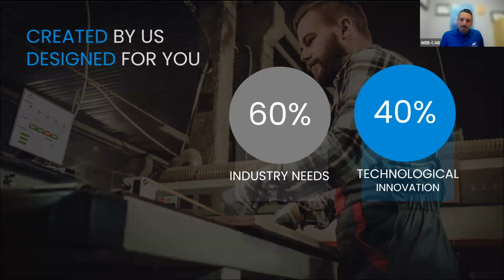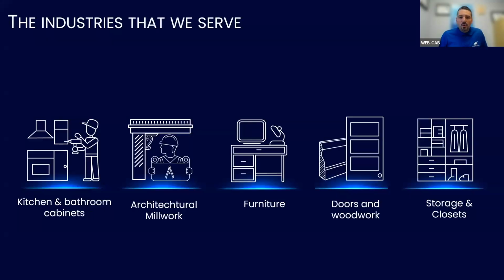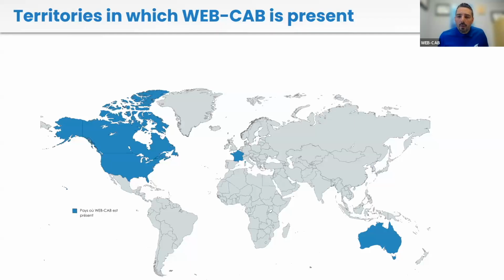We want to really be specialized in the woodworking industry. That's our main goal, and that's how the software is being developed: to listen to what you guys need, what the customer needs, and really respond to that. What is the industry we serve? Well, we're there for woodworking, for kitchen, bath, architectural, any kind of thing that touches woodworking. This is our main target and goal that we worked on.